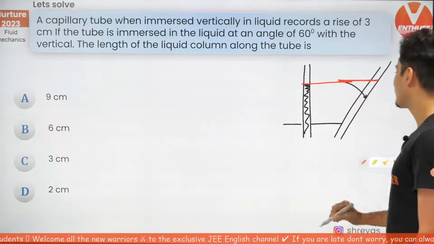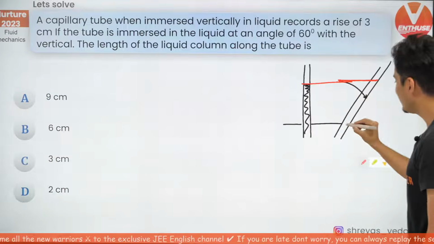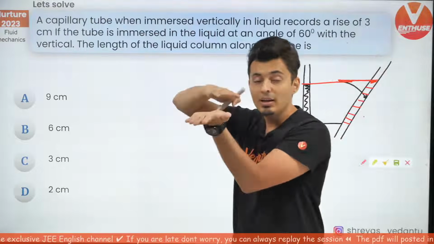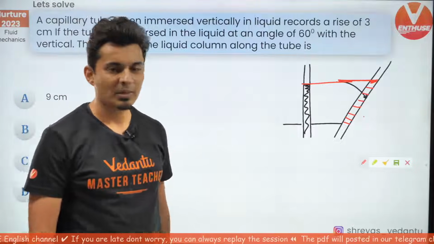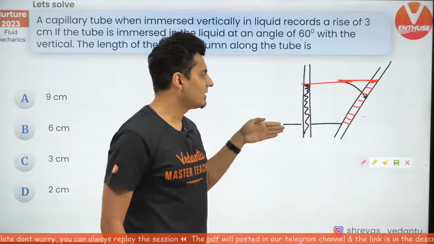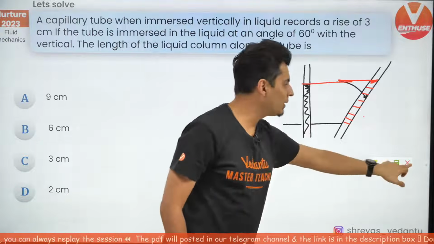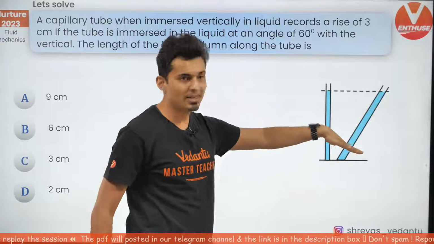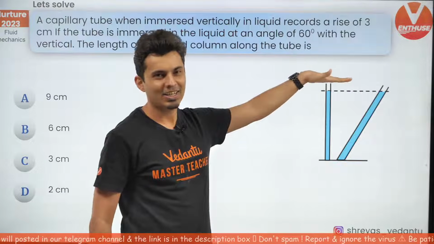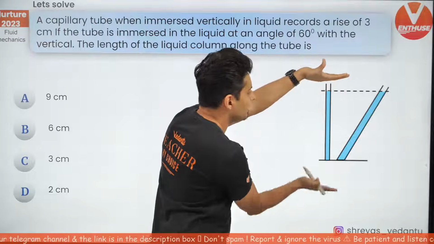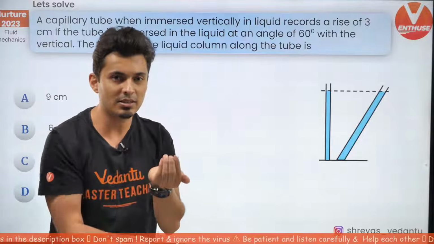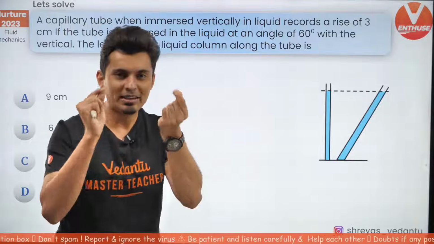Now the answer for that is, it doesn't matter how the tube is, the liquid will always fill till the same height, because pressure depends only on the height, not on the horizontal distance. Pressure depends only on the height. So basically whatever the horizontal displacement is does not matter. The point over here is that no matter how much bent the tube is, you will see the liquid will always rise till the same height from the base, because that much pressure difference has to be created because of the curved surface. If the curved surface is creating some pressure difference, that needs to be compensated by the height rise of the capillary.